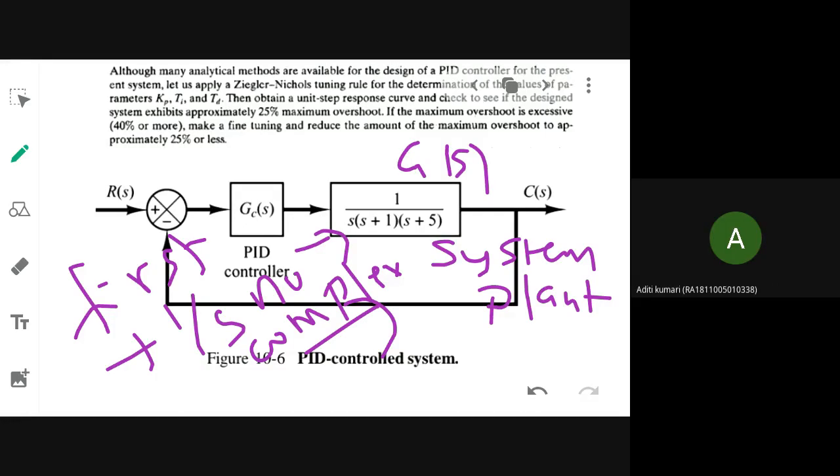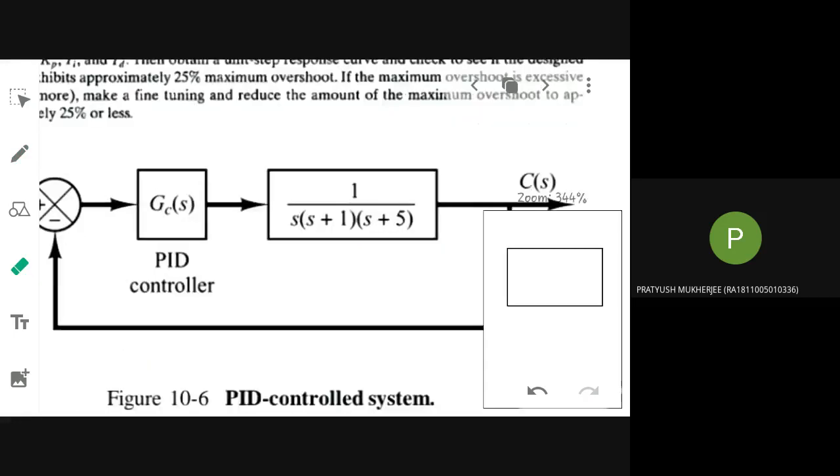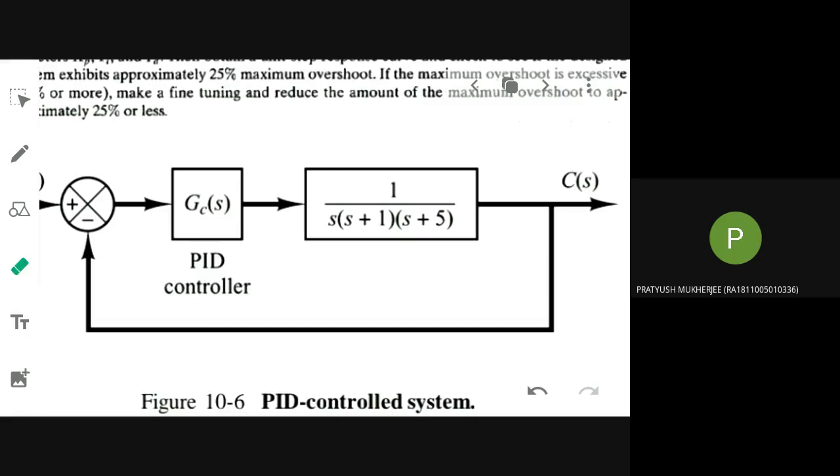No, ma'am. You observe the equation again, ma'am. There is an S term there. Where the poles are located, that is an integrator, 1 by S. That is an integrator term. Where are the poles located for that S term? S to the power 0 means where will the poles be located? Infinity.